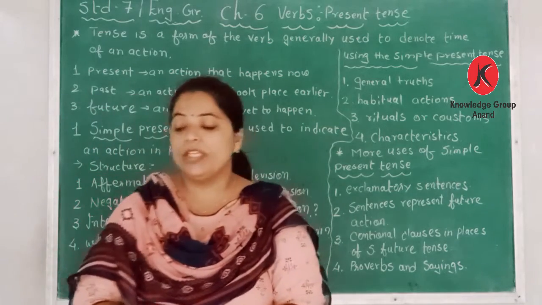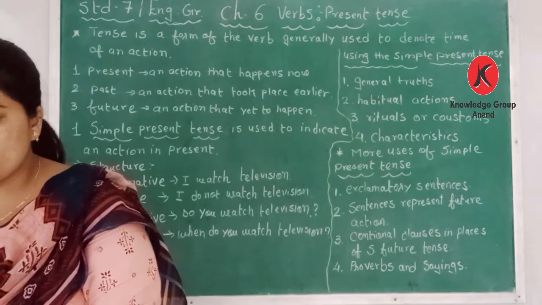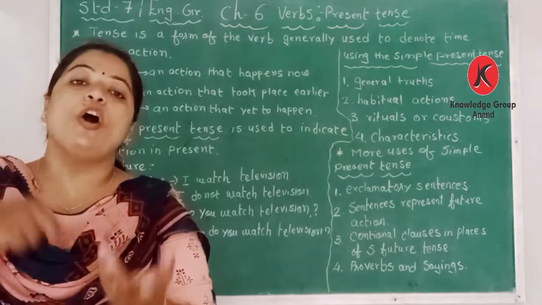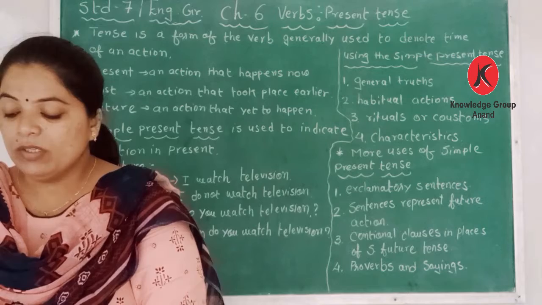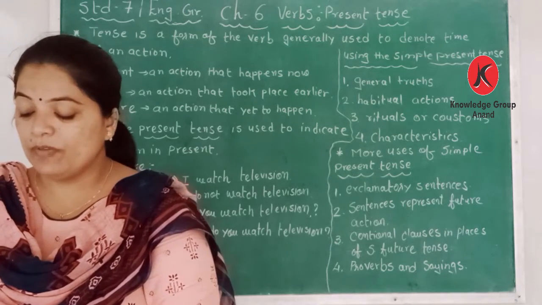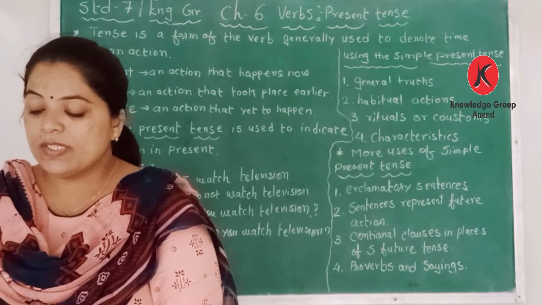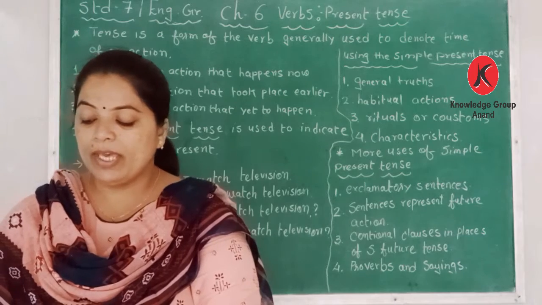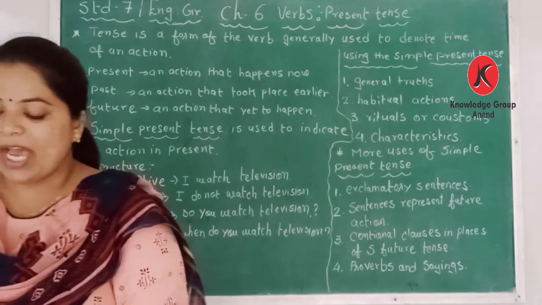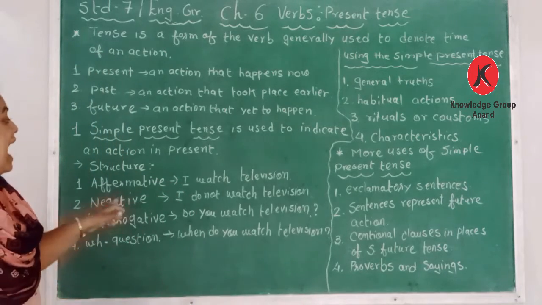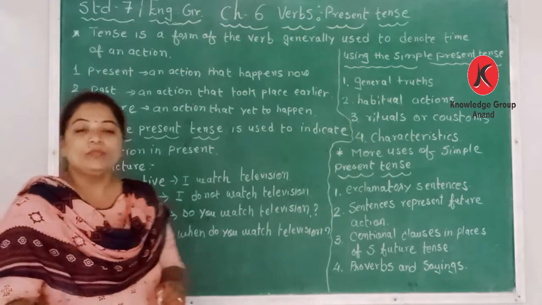Children, in your book it is given: subject, verb, object and complement. Object or complement. The singular and plural ones are given here. See, I, we, you and they, she, he, Rani and Ahmad. So you can use them as they are. Here I have taken I watch television.